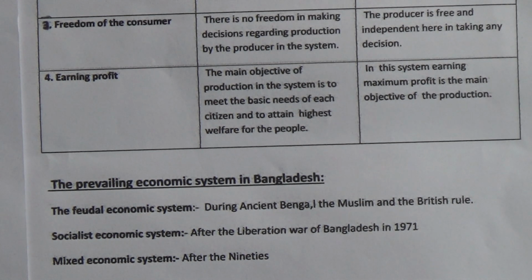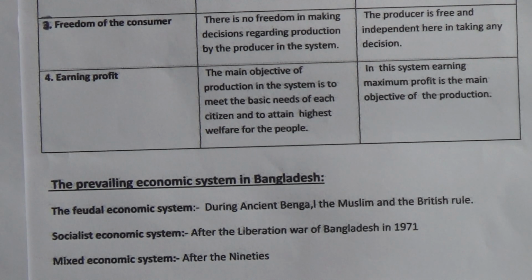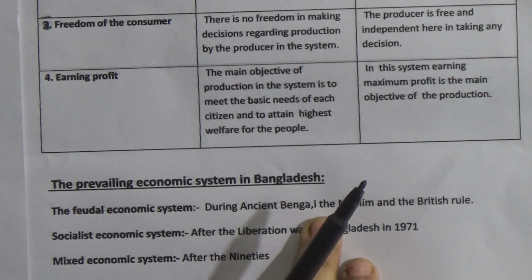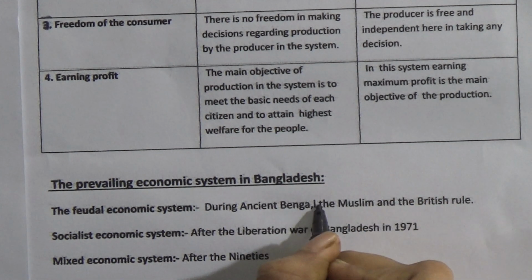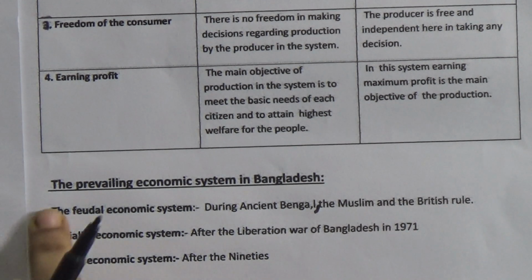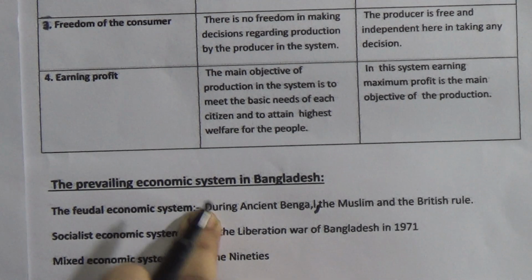Actually in our country right now, it is the mixed economic system which is prevailing, but at the start there was the feudal economic system, during ancient Bengal, the Muslim rule and the British rule. So what is the feudal economic system?